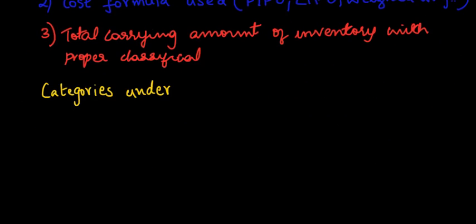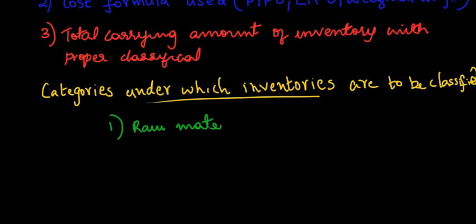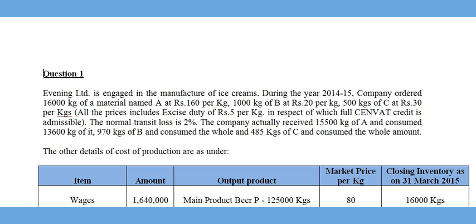The inventory should be classified in the below categories: A. Raw material, B. Work in progress, C. Finished goods, D. Stores and spares, E. Loose tools. Let us now do a couple of problems so as to get a firm grip on the concepts we learnt till now.